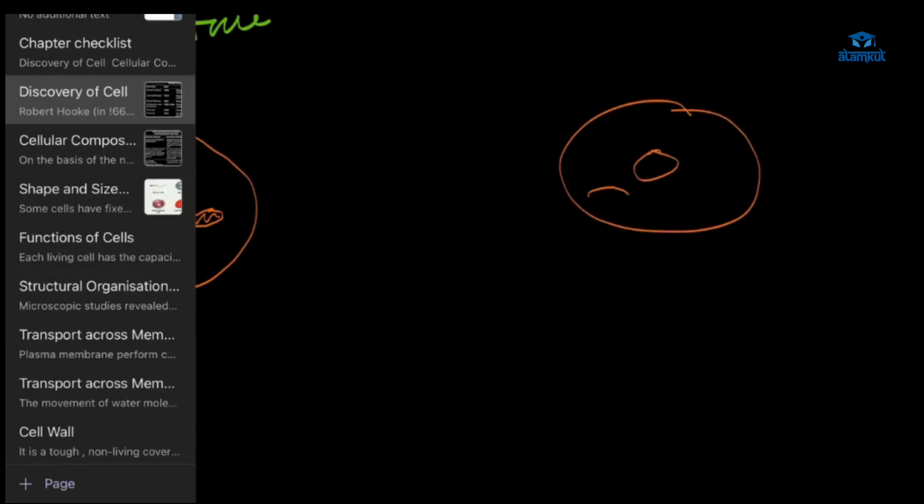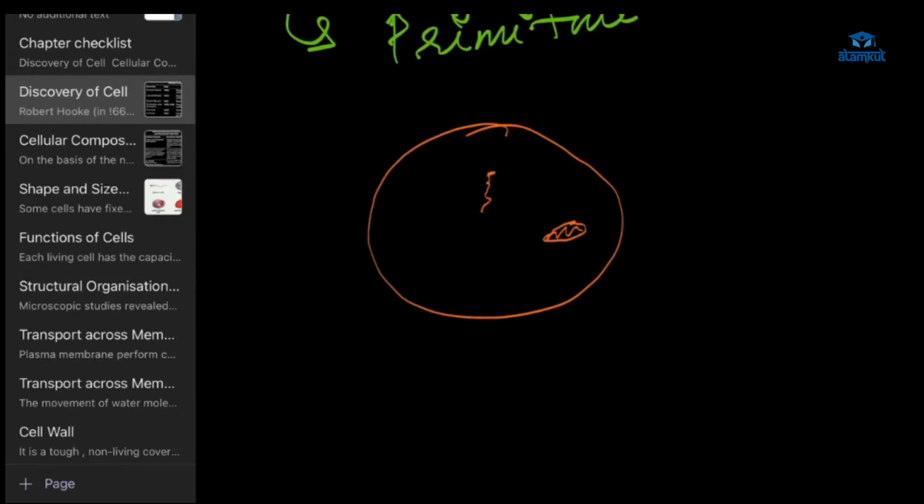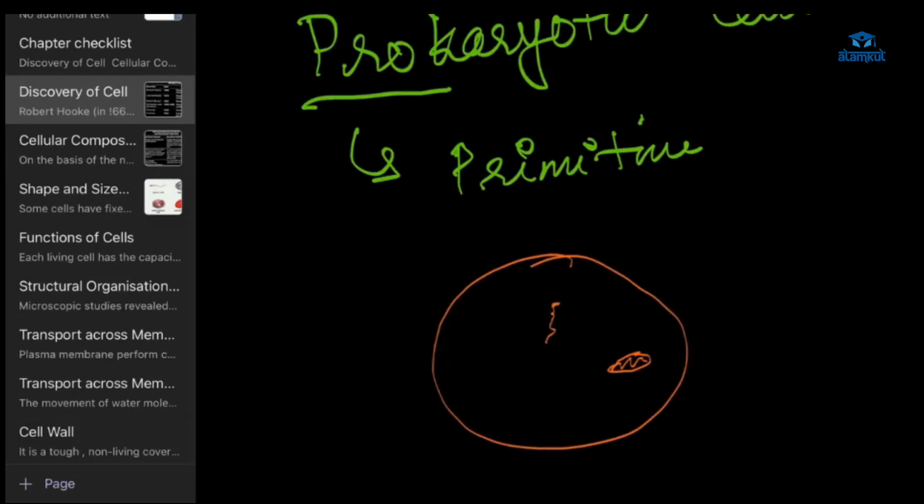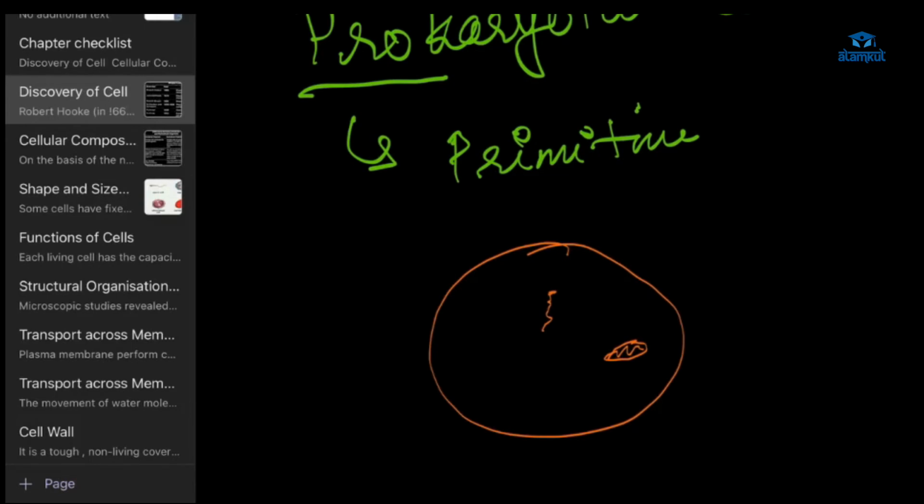All the basic structure. In a prokaryotic cell, we don't have a nucleus. We have a nucleus, but it is a nucleoid. It is a naked nucleus. The DNA is naked. You got it?